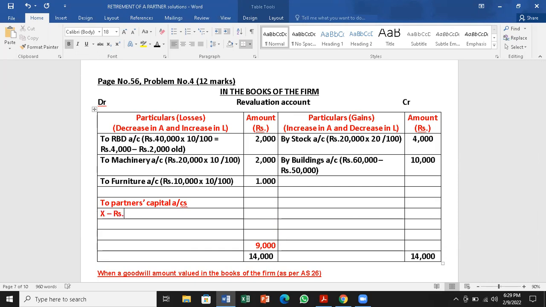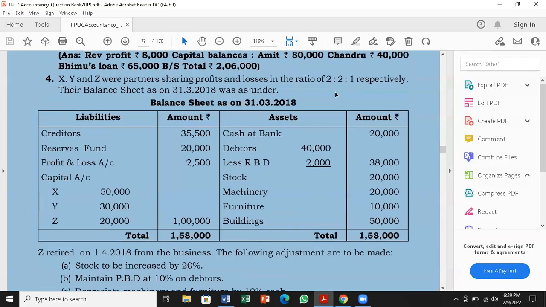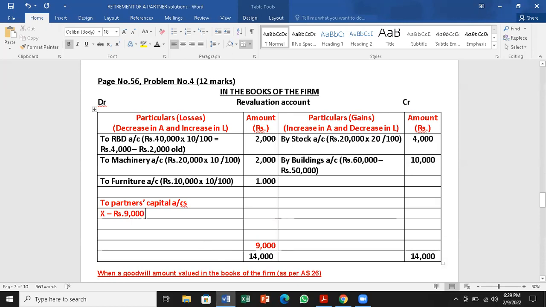X is the partner, 9,000. We have to see the ratio. Ratio is 2:2:1. So 2 plus 2 plus 1 is 5, into 2 by 5, 3,600. For Y also it is going to be the same because he also has the same ratio.